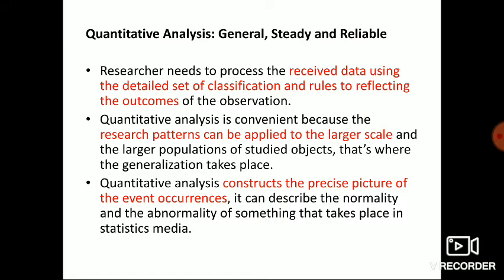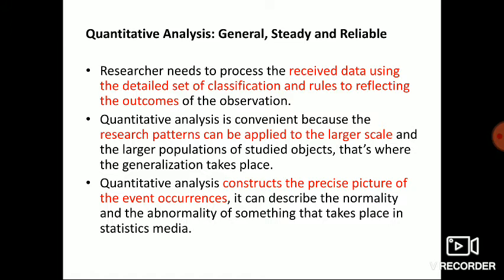Next, the parameters which we use to get outcomes from quantitative data can be applicable on a large scale, that is generalization. The outcome of quantitative data can be applicable to large extents. The outcome can be acceptable by all people.